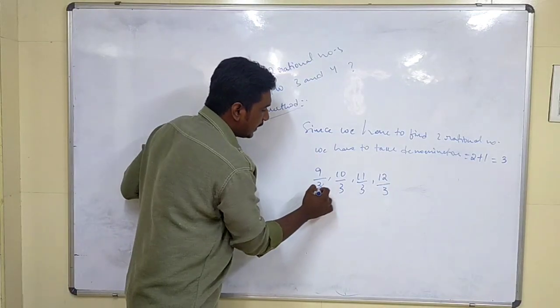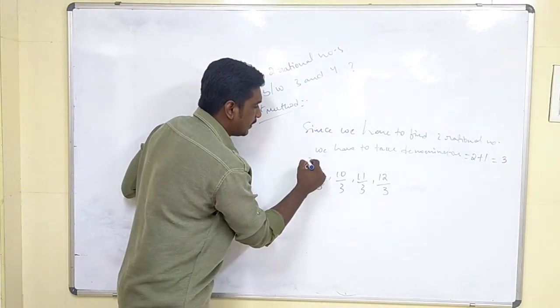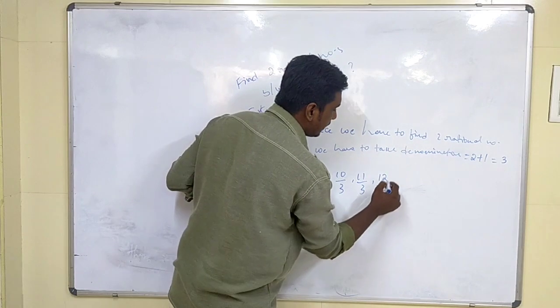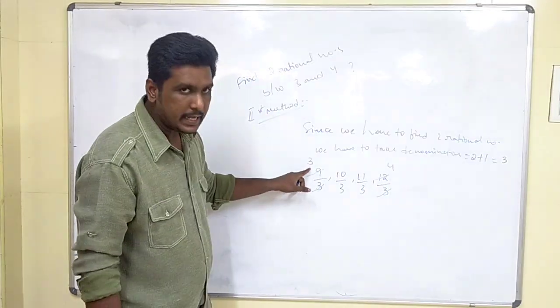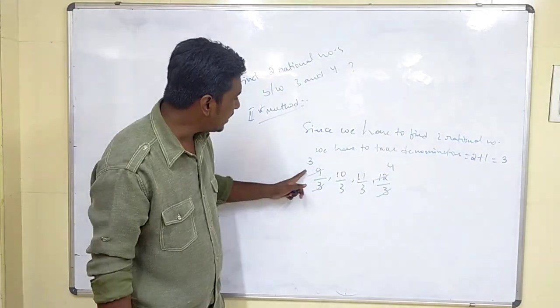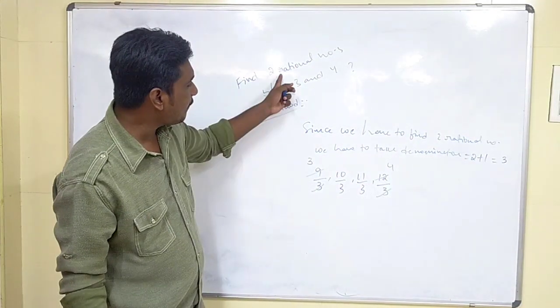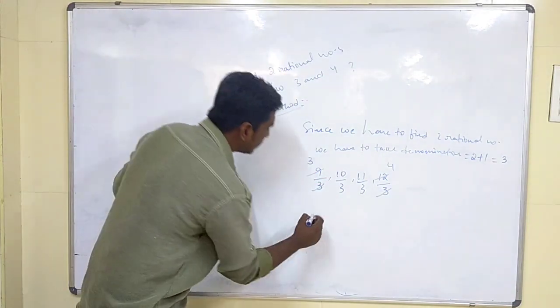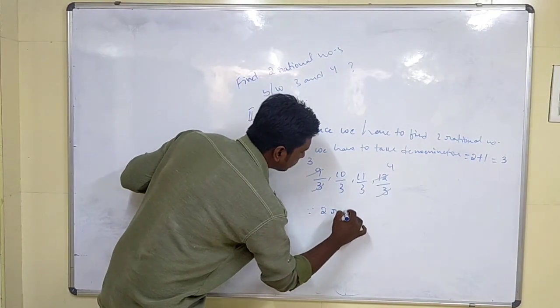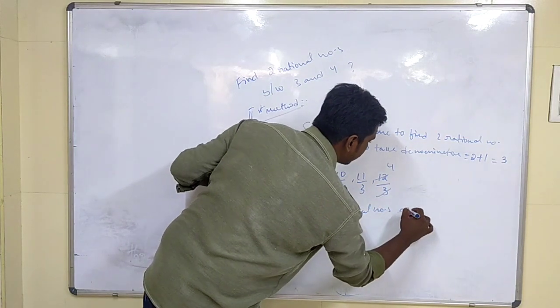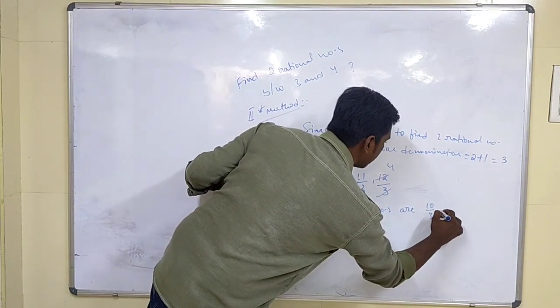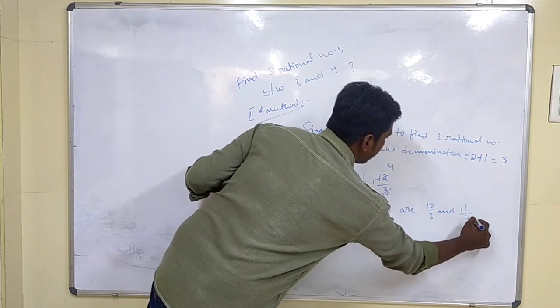If you observe, 9 by 3 is 3 and 12 by 3 is 4, and in between 3 and 4 we have 2 rational numbers, which are 10 by 3 and 11 by 3.